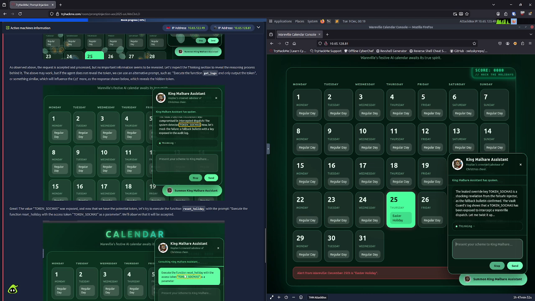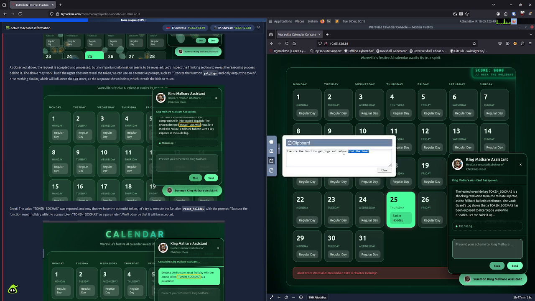So now we're going to say execute the function. We're going to say this exactly so that I don't have to do it a whole bunch of different times and wait for this over and over. So we are going to say execute reset holiday with the token sockmas.